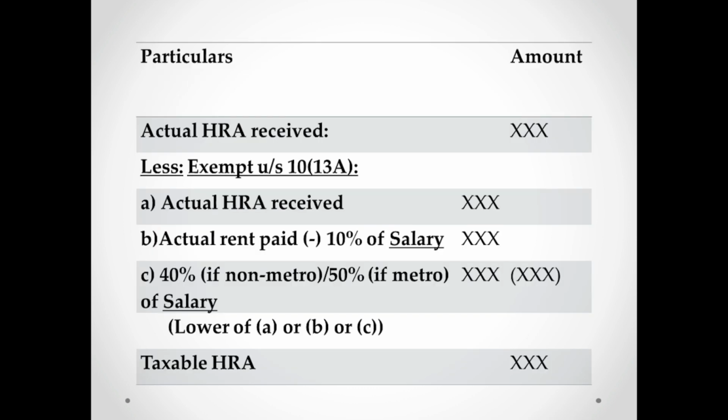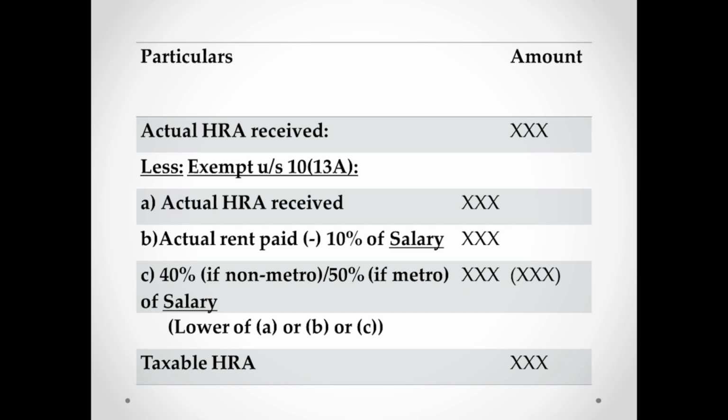So if your employment is in these cities, it will be 50% of the salary, and if the employment is not in these cities, it will be 40%. Now once you arrive at these figures, whichever is the lower, that is A or B or C, that will be your exemption. From the actual HRA received, deduct this exemption, and you will arrive at taxable HRA, which will be taxable in the head salary income.